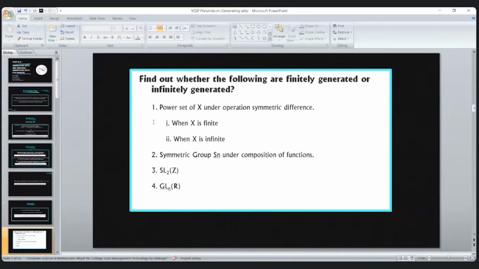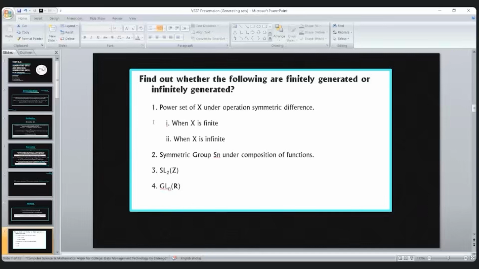So the power set of X will be an uncountably infinite set, and we have seen that an uncountable group is always infinitely generated. And the symmetric group Sn under composition of functions: since the symmetric group is the group of permutations defined on n symbols, it is also a finite group. So a finite group is always finitely generated.